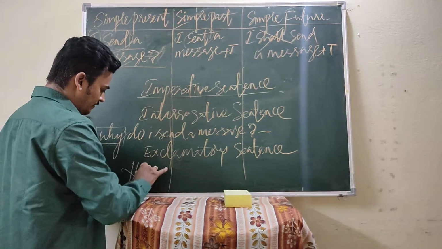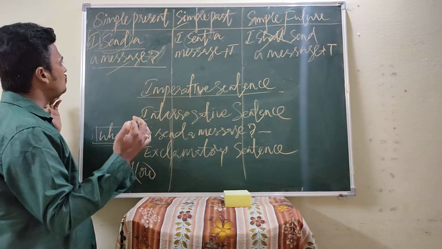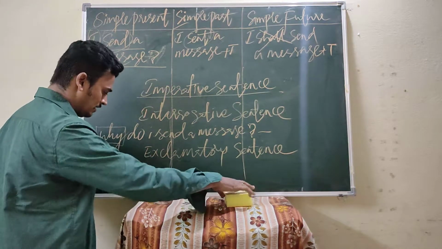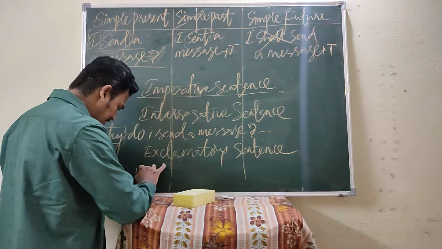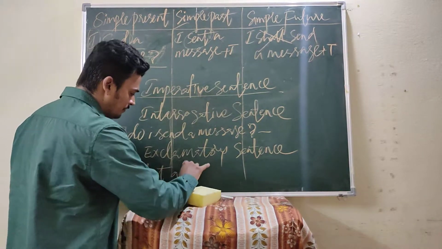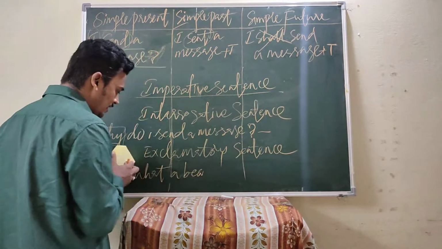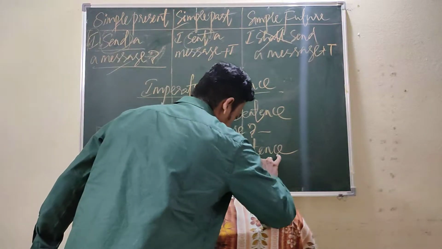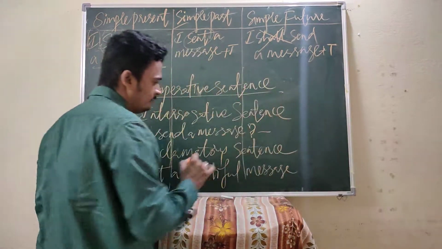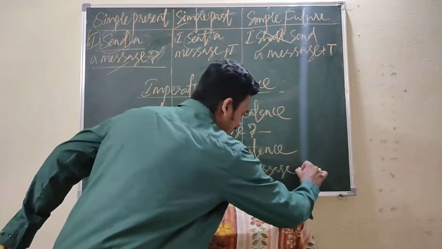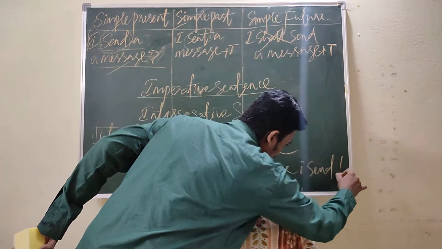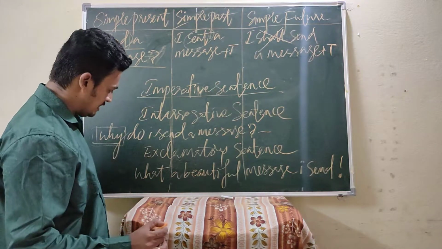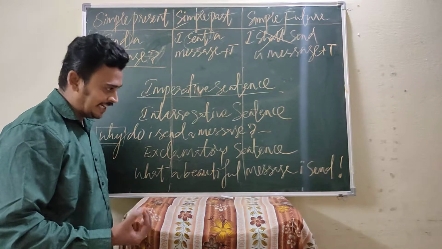For example, when we write a WH word, how, or you can write what. What a beautiful message. What a beautiful message I send. Now put the exclamation mark. What a beautiful message I send!